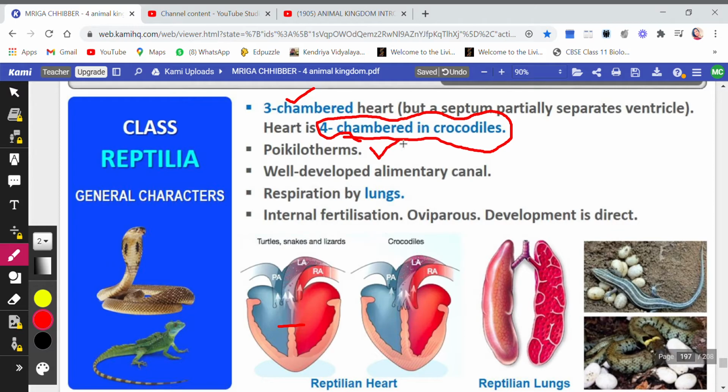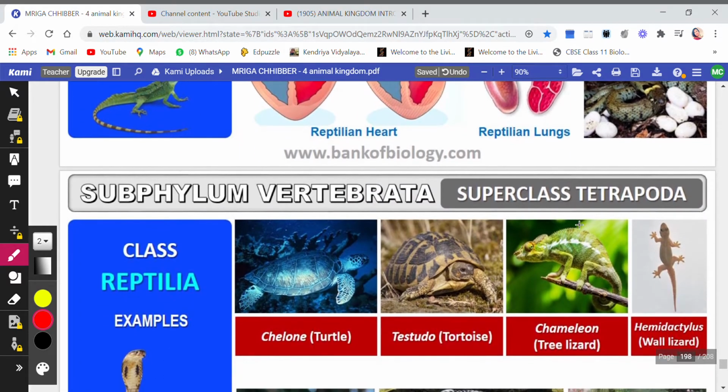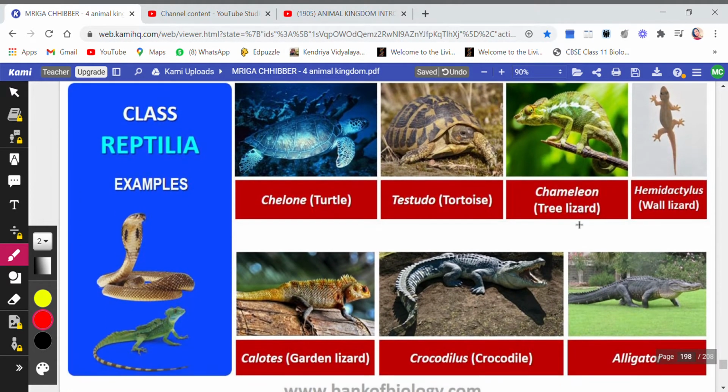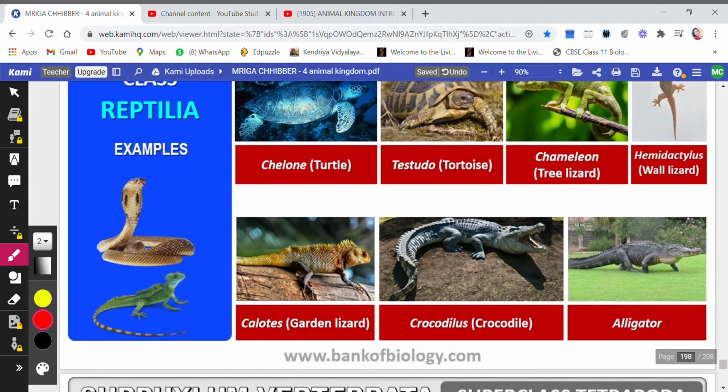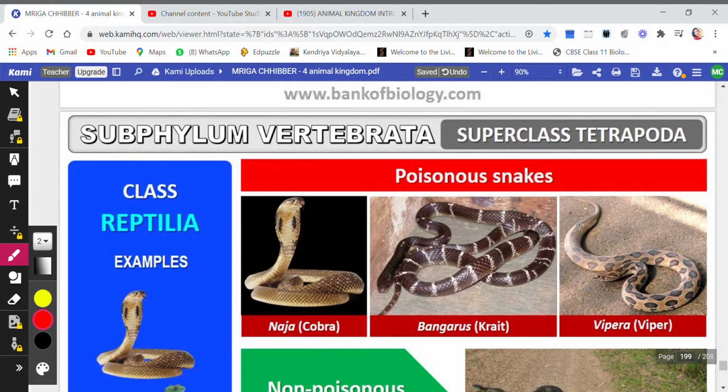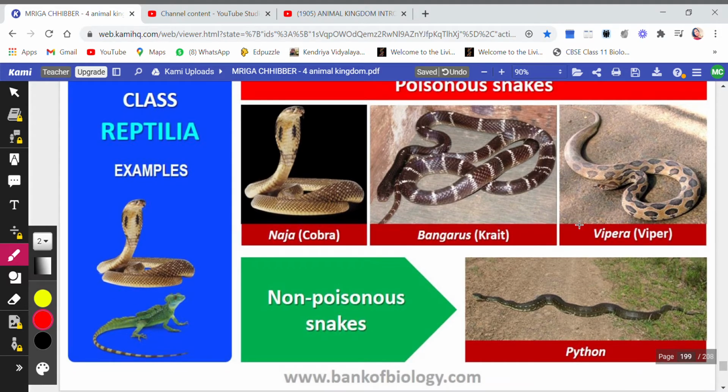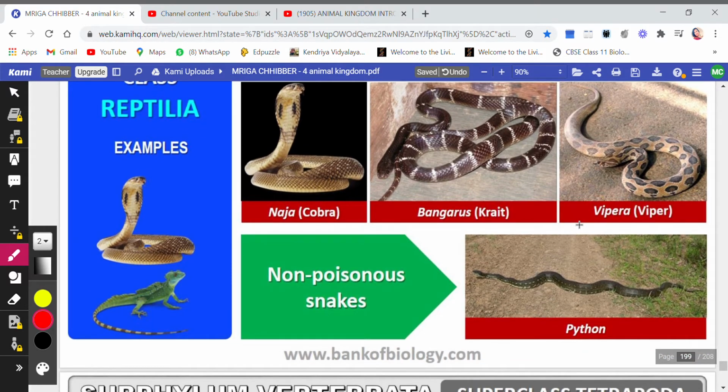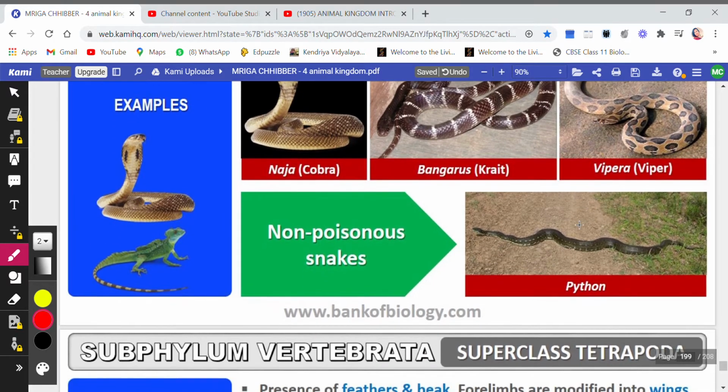Again, they are cold-blooded, with well-developed alimentary canal. Respiration is done by lungs and internal fertilization. They lay eggs and the development is direct. So these are the various examples of class Reptilia. You see, these are the various poisonous and non-poisonous snakes. Python, they have shown you all.